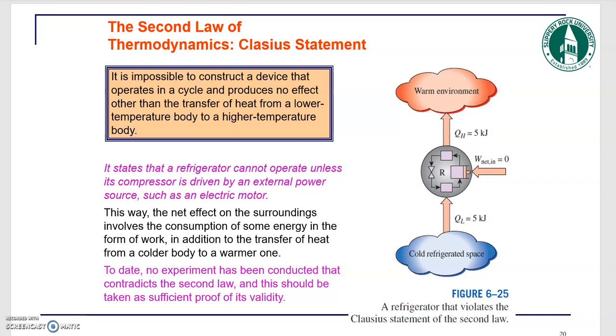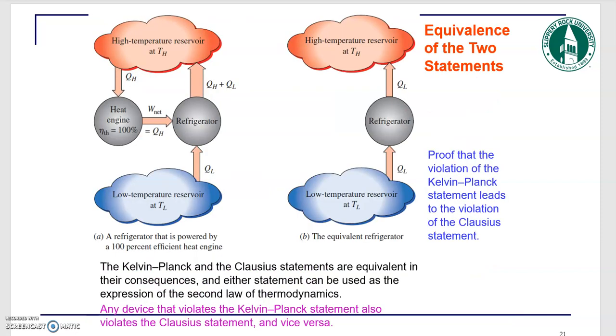And in fact, the Clausius statement and the Kelvin-Planck statement are the same. So if you look at these two pictures, first look at the left hand side, we have a heat engine and a refrigerator, and both of them are operating between a high temperature reservoir at TH and a low temperature reservoir at TL.